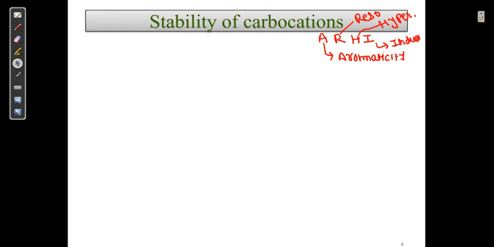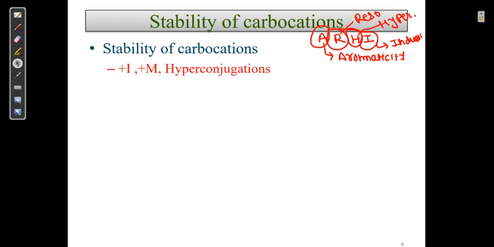Now if you have seen my video of resonance, then I told you CDOL. This is the same concept, ARHI. First you must check aromaticity, then you check resonance, then you check hyperconjugation, then lastly you reach the inductive effect. So here the stability of a carbocation is by plus I, plus M or hyperconjugation.